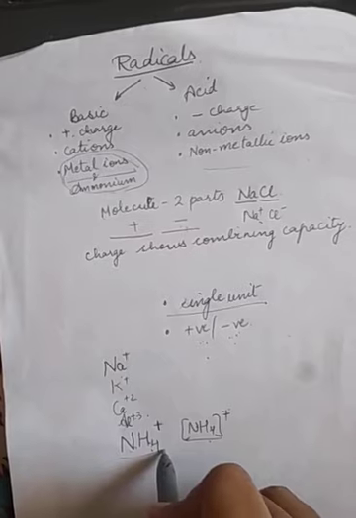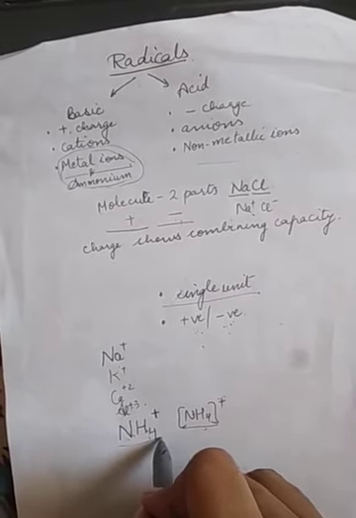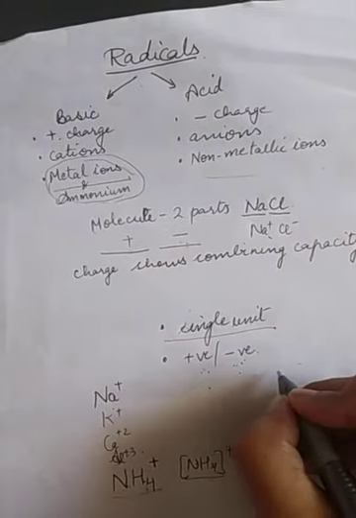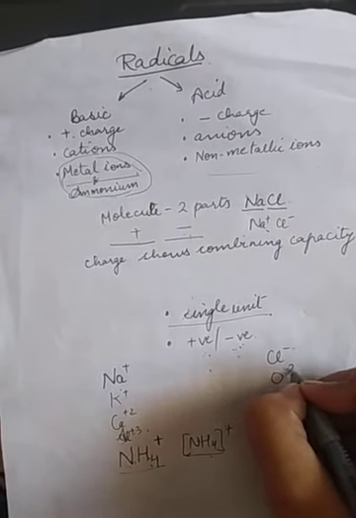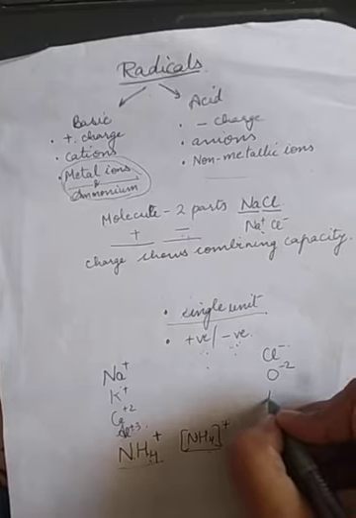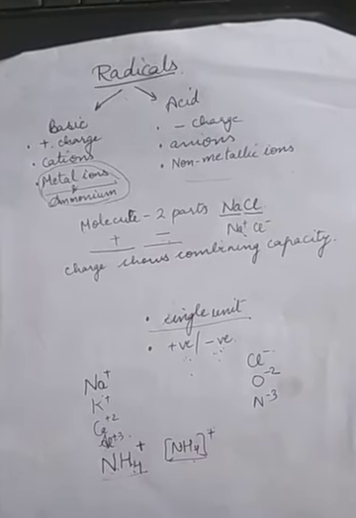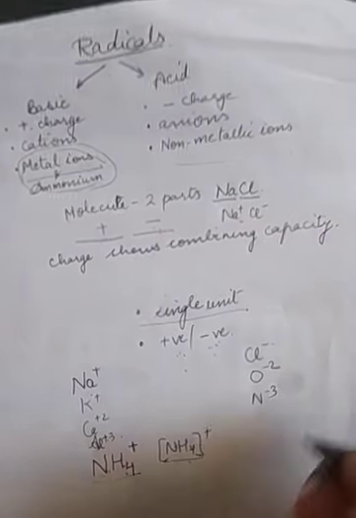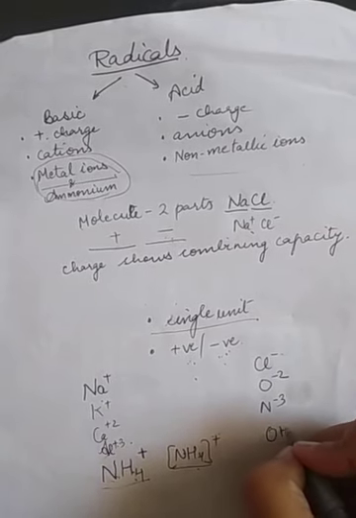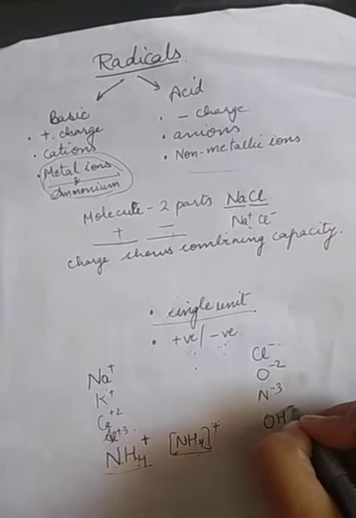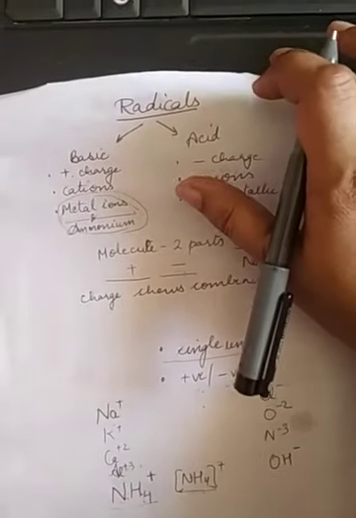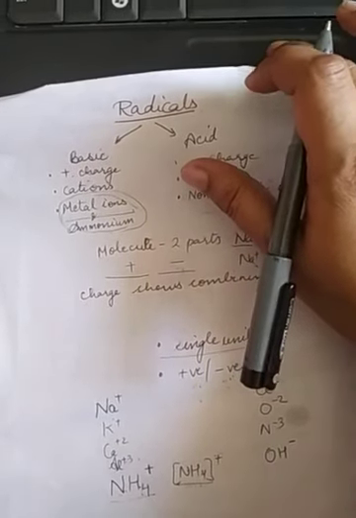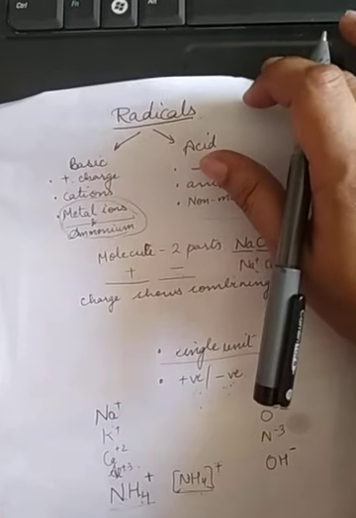Okay, let's take an example of a negative radical: Cl minus, O minus 2, then N minus 3, right? Or if we talk about a group, OH minus. Here also, children, the negative charge is for hydrogen as well as for oxygen.